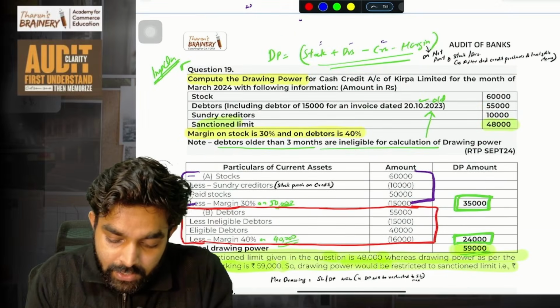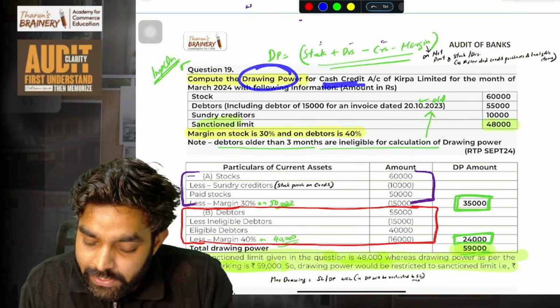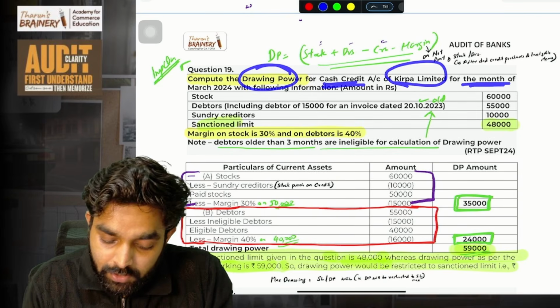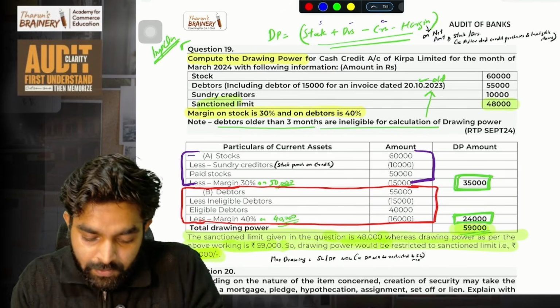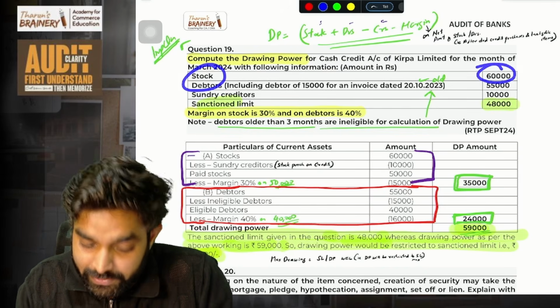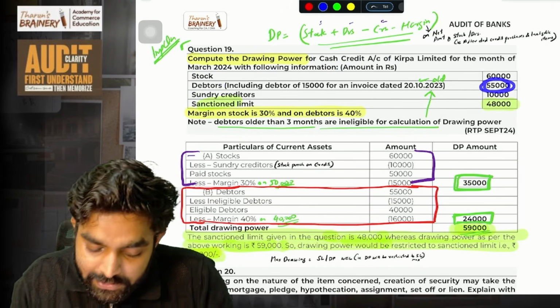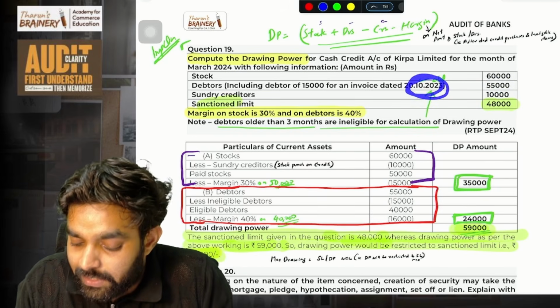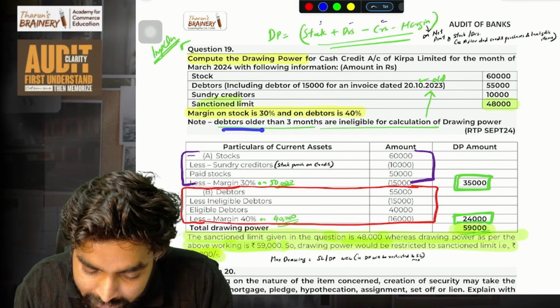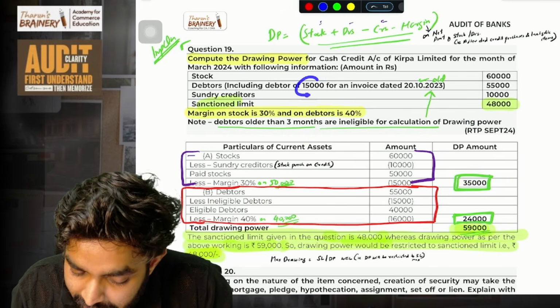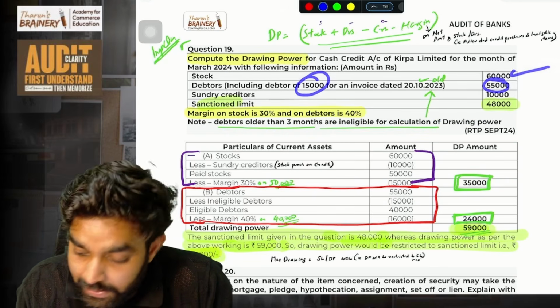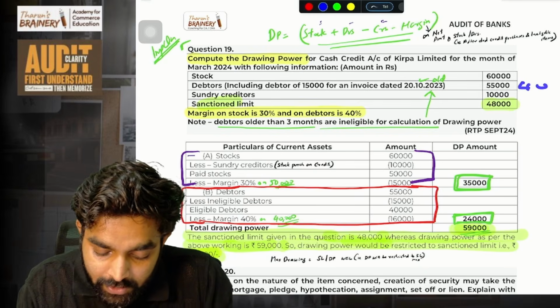Just this one question. Compute the drawing power for the cash credit account of Kripa Limited for the month of 20. I'll quickly go. You can take a screenshot of this also. Stock is 60,000. Debtors 55,000 is the total debtors. Debtors older than 3 months are ineligible for calculation of drawing power. They have given it. So this 15,000 we will exclude. Debtors 40,000 only we will take.